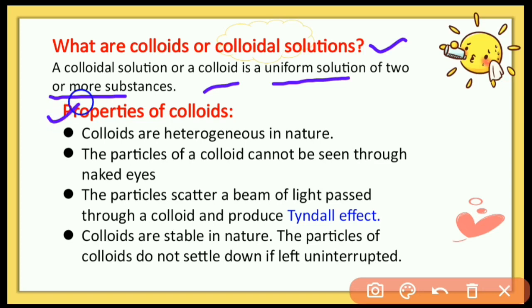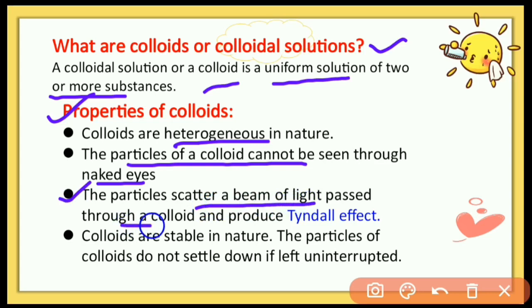So the properties of colloids: they are heterogeneous in nature, and particles of colloid cannot be seen with naked eyes, because particle size is smaller compared to suspension, and the particles scatter a beam of light passing through the colloid and produce a Tyndall effect.